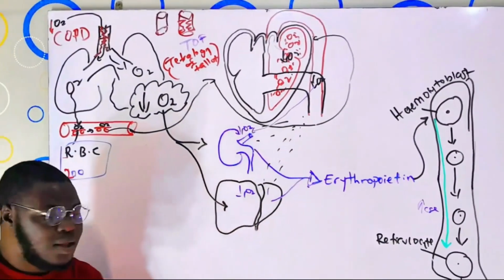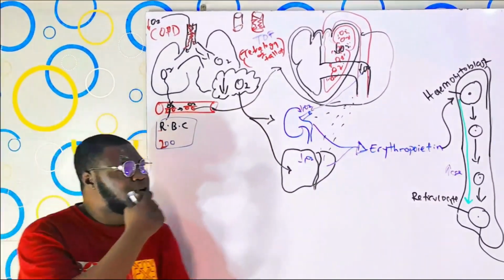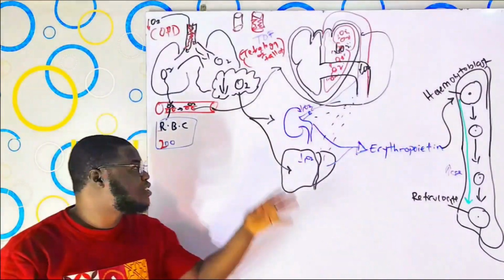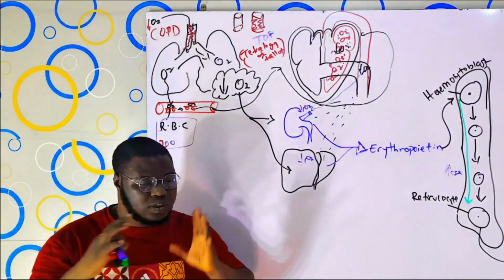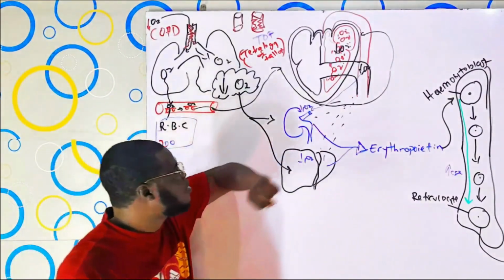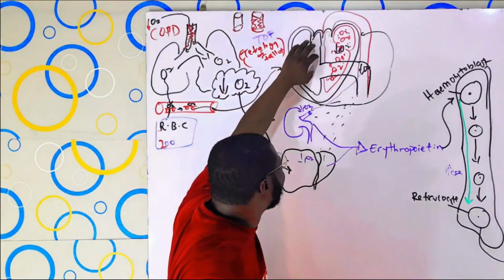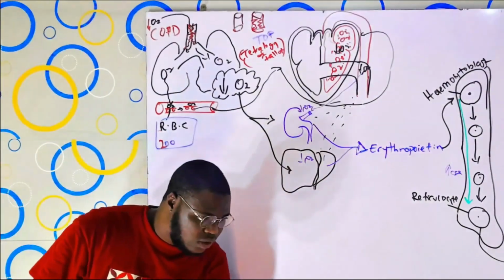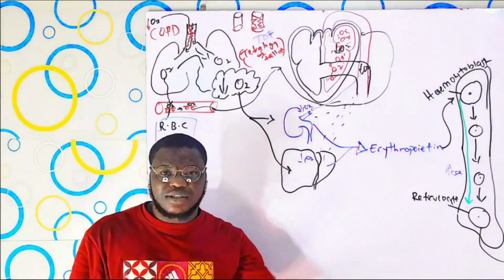Forget the other ones. The other one, if I haven't forgotten, is that there's going to be a thickness of the ventricular wall, and that is because of the amount of work it's doing, pushing blood. The last thing is around here. Mainly the right part is what is affected. So, not to get you confused, you do not have to take note of this. I'm just saying it if you are interested.